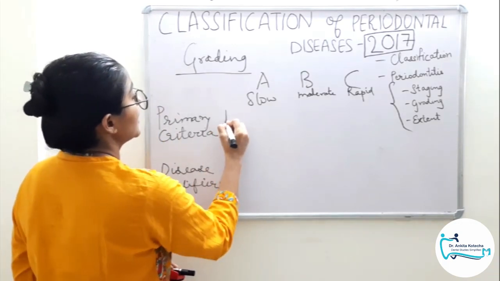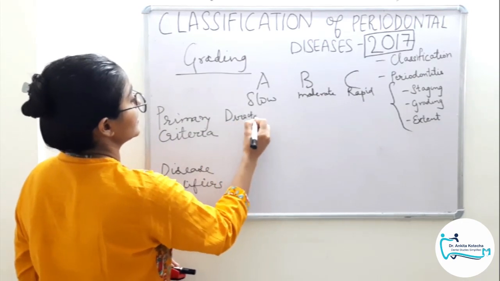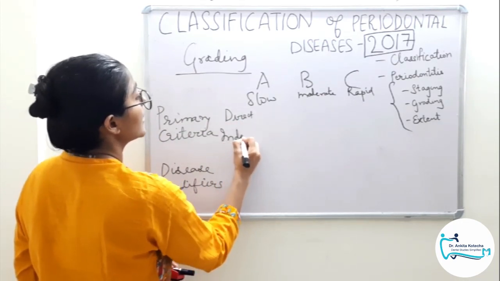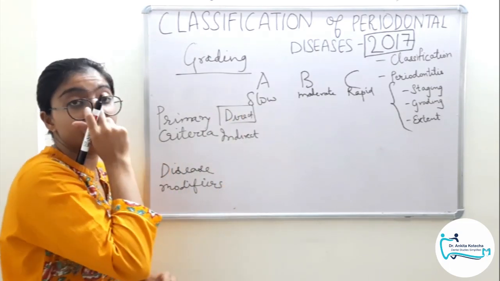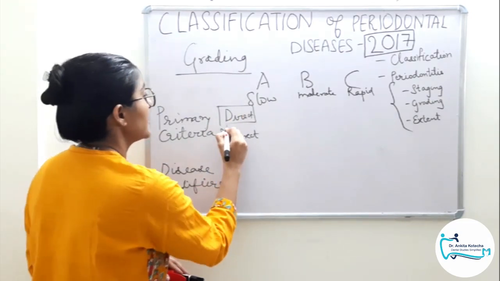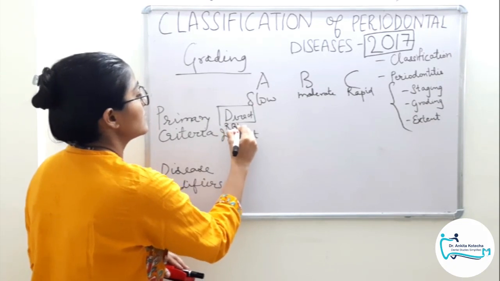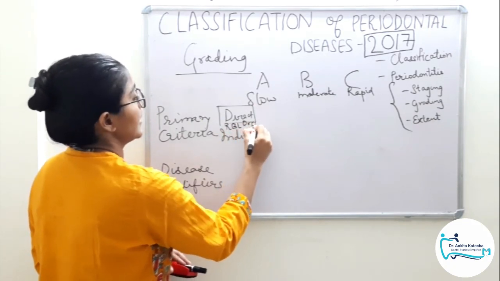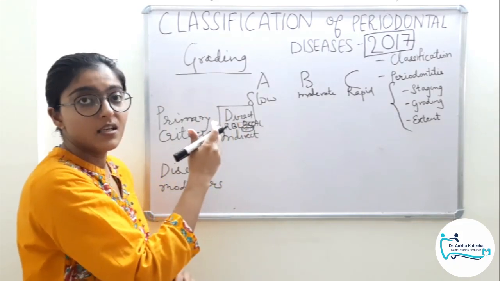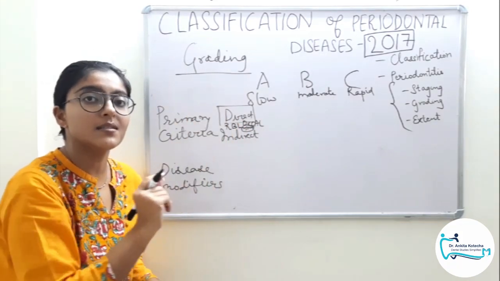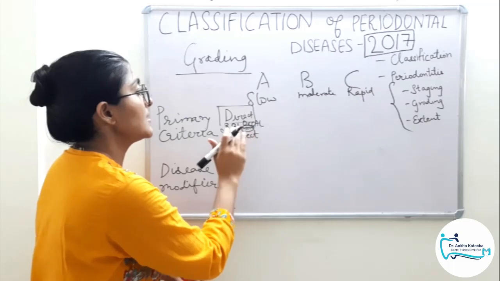Clear? Under primary criteria we have two options: direct evidence of the progression or indirect evidence of progression. Mainly we should always use direct evidence of the disease progression, that is radiographic bone loss or clinical attachment loss in mm. In grading, it is mm. In staging it was percentage. So here it is mm.